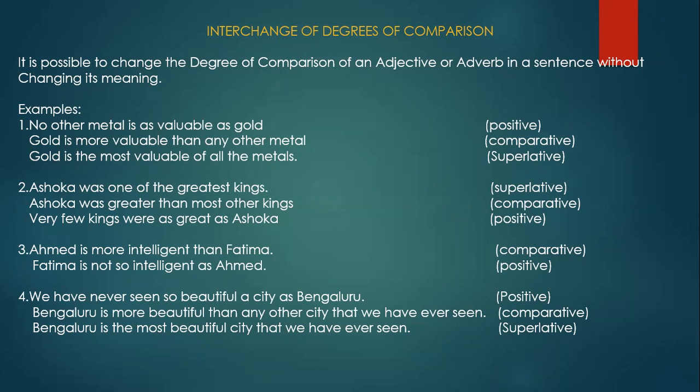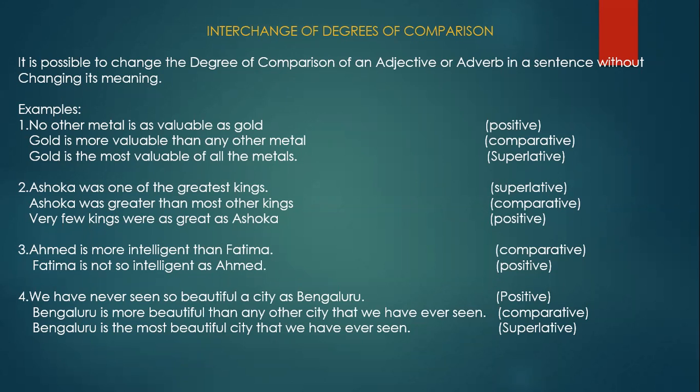How to change into comparative. The meaning should not be changed. Bengaluru is more beautiful than any other city that we have seen. See, more beautiful than. So when you use the comparative form of the adjective, always use than.